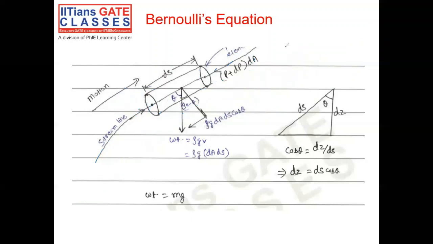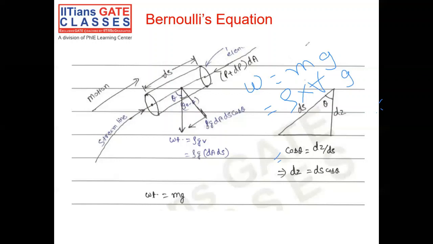Now let's look at the body force. We know that the body force is because of the weight of the fluid element, and it always acts vertically downwards. The weight of the fluid element is nothing but the mass of the fluid element times g. And the mass of the fluid element is the density of the fluid element, and we have already assumed incompressibility, so the density does not vary spatially or temporally. Density times the volume of the fluid element times g.